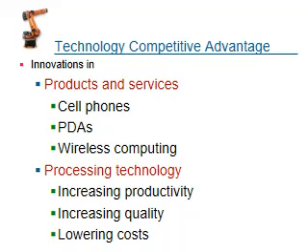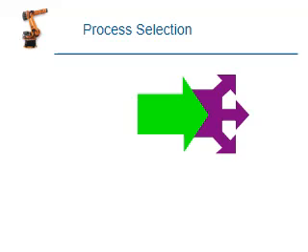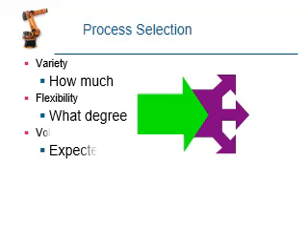Every product has some set of processes available. This is the main thing. There are several technologies available for the product. Every company has only a standard set of products. If you are going to change the product, we need to change the company setup. So the next thing is process selection.